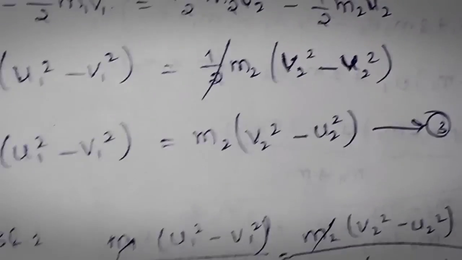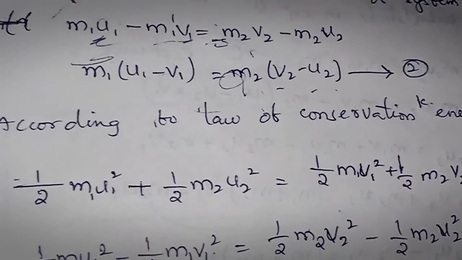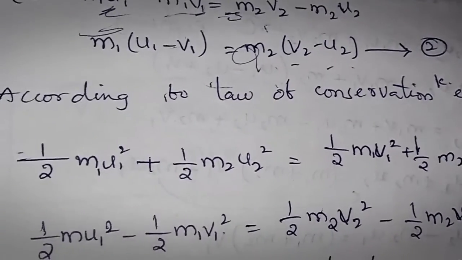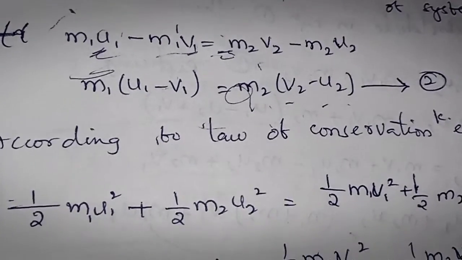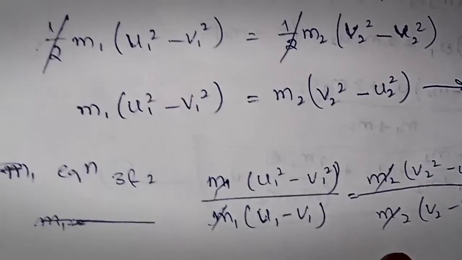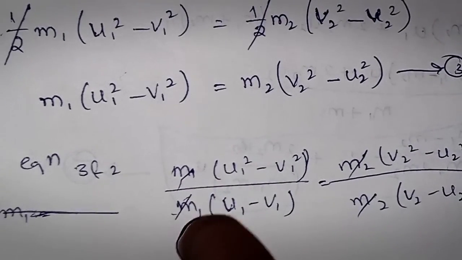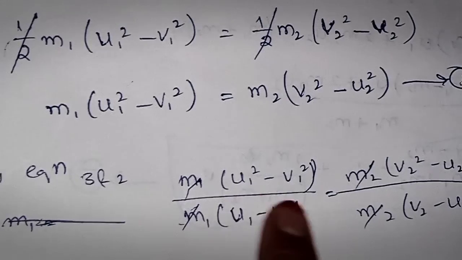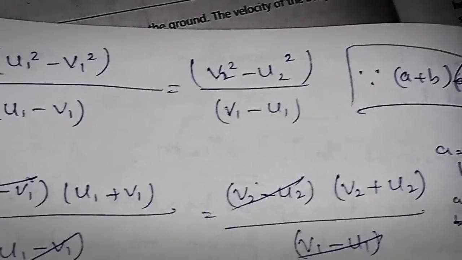By dividing equation number 3 by equation number 2, equation number 2 is m1 of u1 minus v1 equals m2 of v2 minus u2. Here m1 and m1 are common, so they cancel, and m2 is common. Here we get this equation.